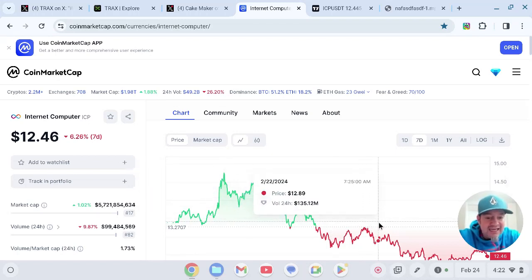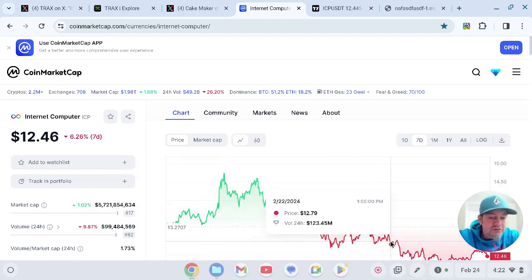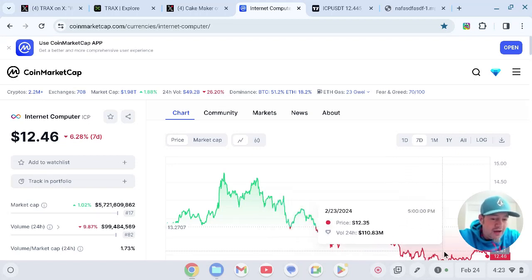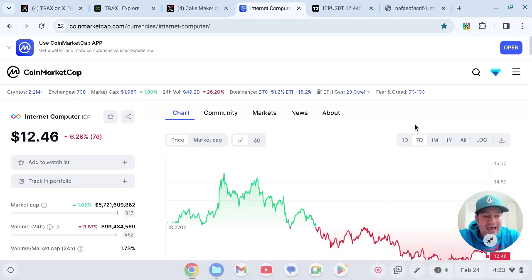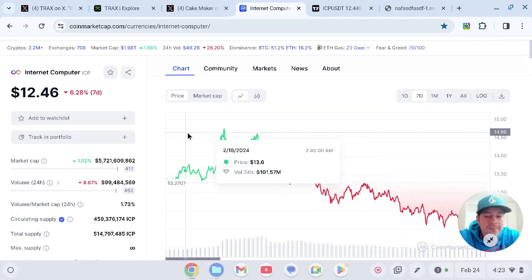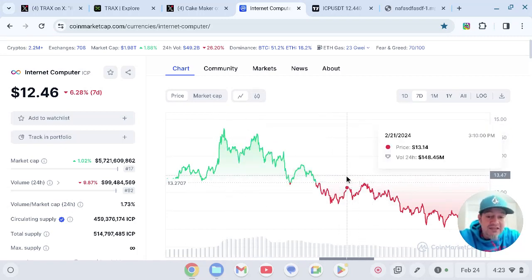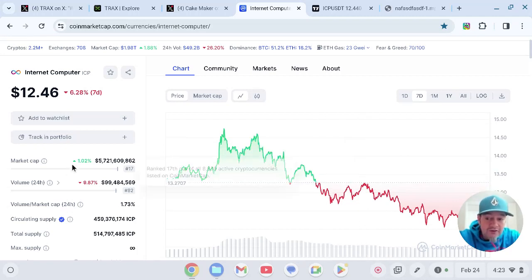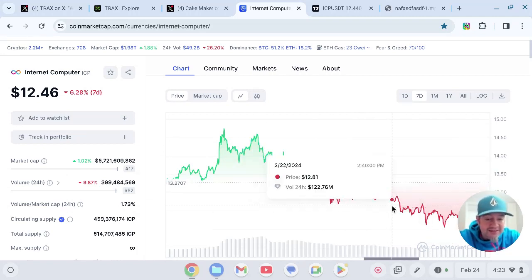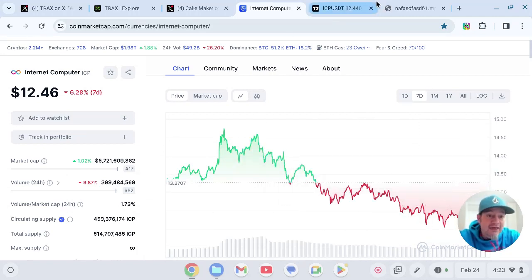As you see, it kind of held support here. And as soon as that broke, the volume started to drop significantly, with a little bit of selling pressure happening at the bottom here. So this is normal. Since we failed to break a level, it is unfortunate that we didn't hold above this $13 level. That's because the volume went down, and the market went down with it.